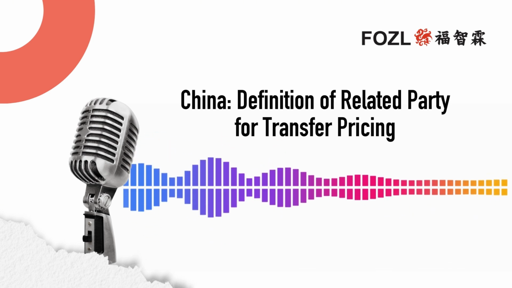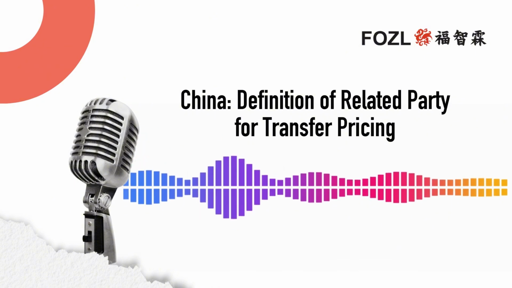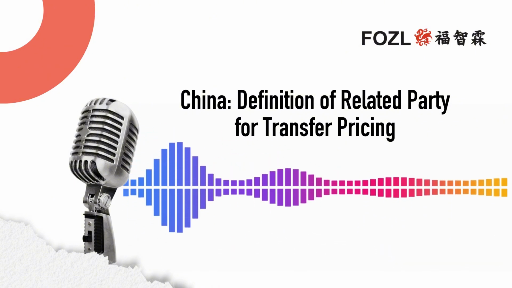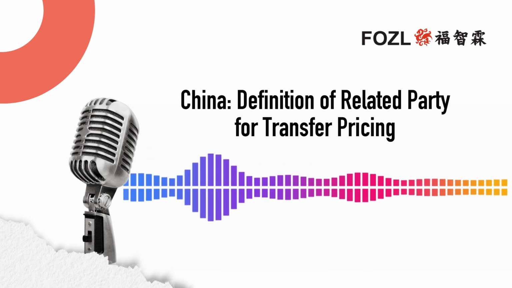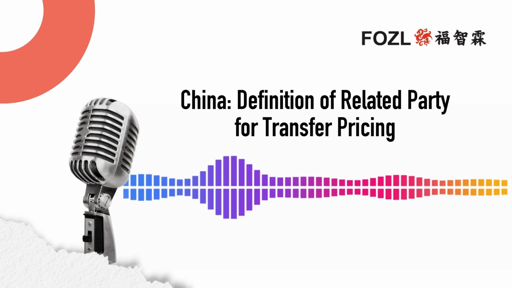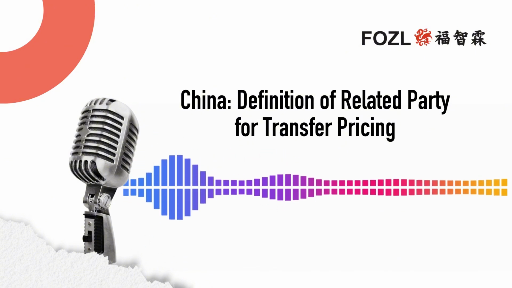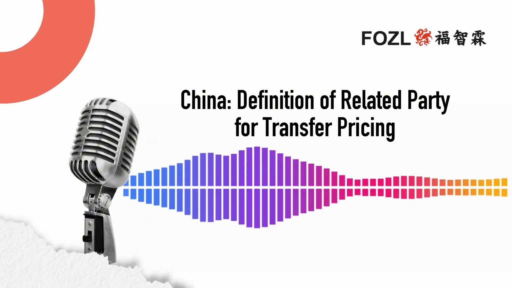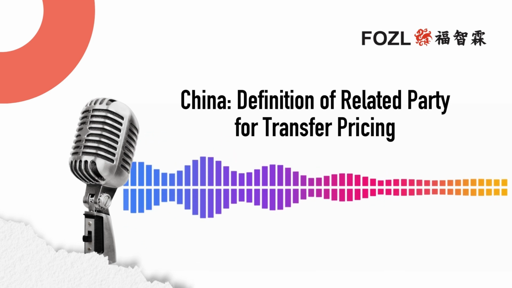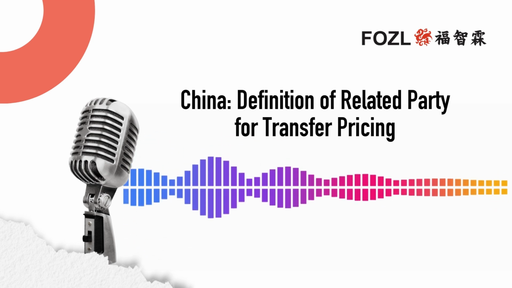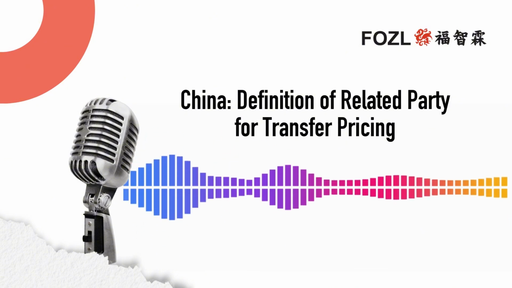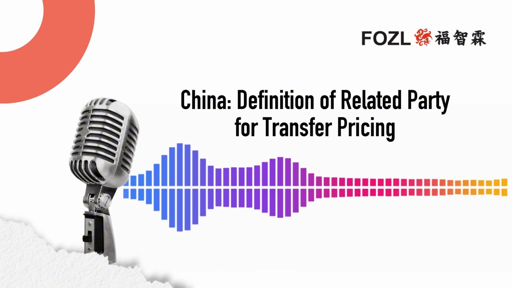It's interesting because our source points out that Singapore also uses that same 25% threshold. Oh, okay. Which I guess could be a useful point of reference. But as we're going to see, the rest of the definitions aren't exactly identical between the two countries. Gotcha. So a 25% ownership stake, and it can be held directly by one company and another, or indirectly through a chain of ownership. Right. Or if a third entity owns a significant chunk of both companies, then that's a key trigger. It is, yeah.